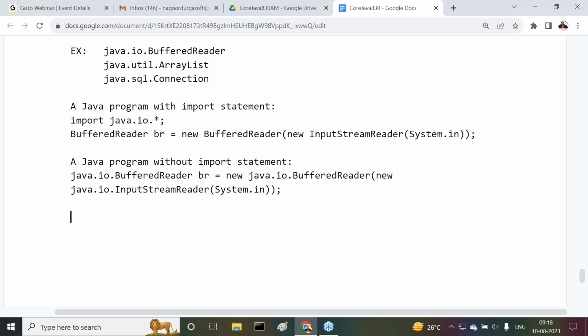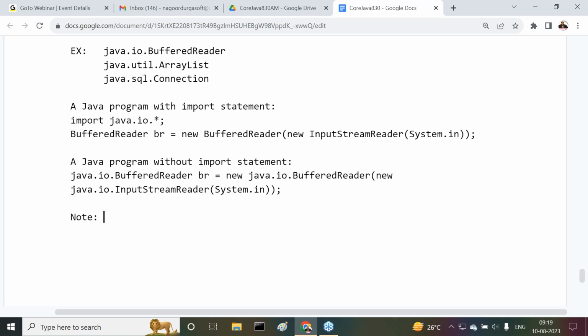Tell me now, how many times have we written java.io? Multiple times, or not? Only 3 classes we have used now. For example, in my entire application, 100 times I have to write the classes. But writing java.io all 100 times is a kind of burden, or not? So now tell me, which one is suggestible in our applications? Is it the fully qualified name or the import statement? Definitely the import statement is always suggestible.